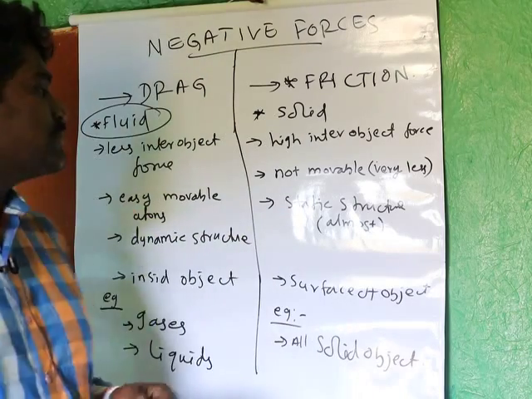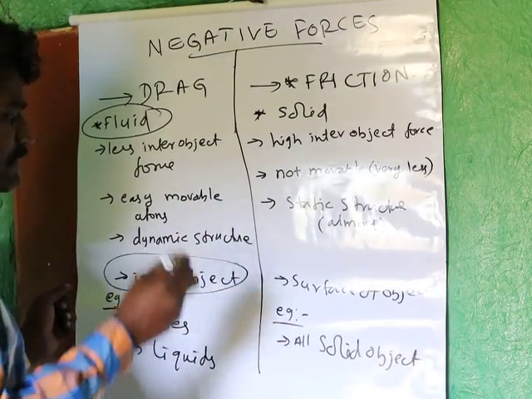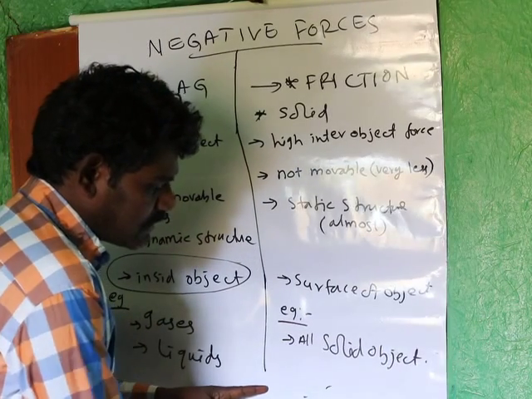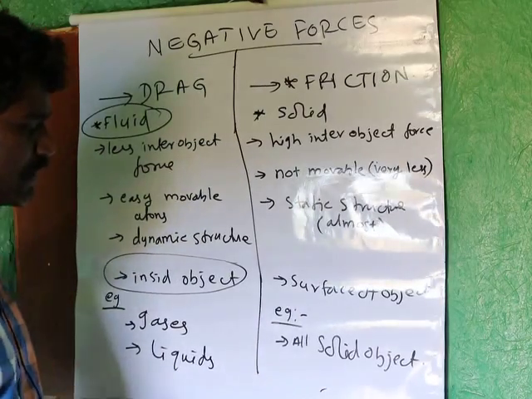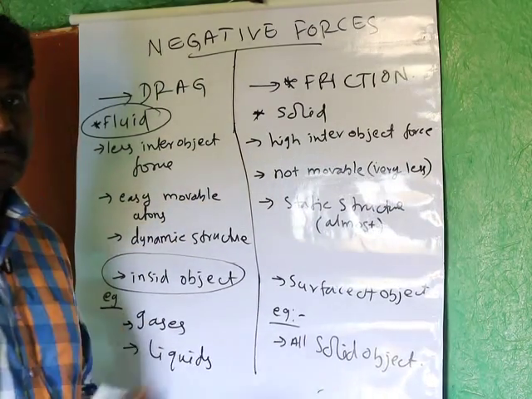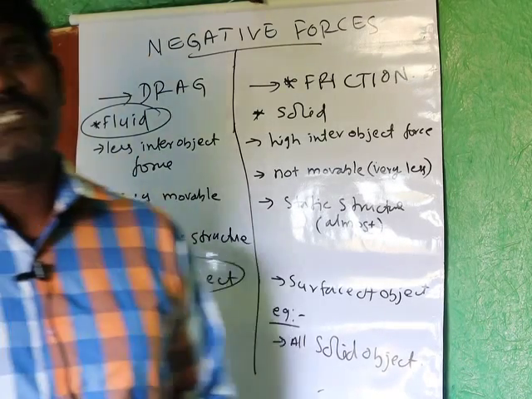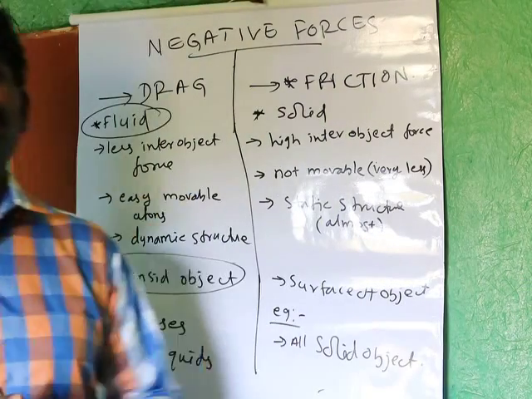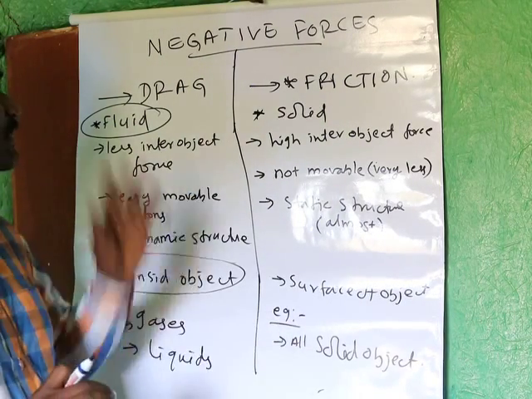Usually the drag force is inside an object. For example, I have a fluid like this. If I am moving from here, it keeps on interacting with all the nearby elements. Those can easily change their structures. It is very easy to change the structures. These we call drag forces.